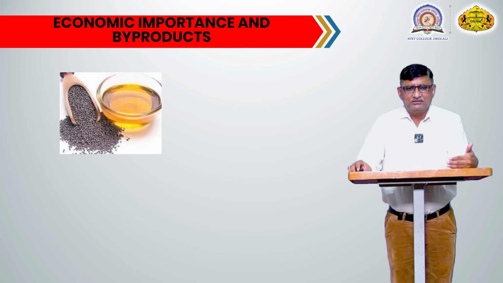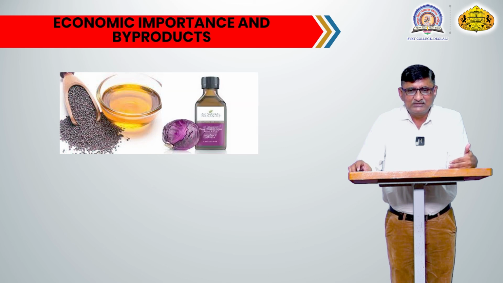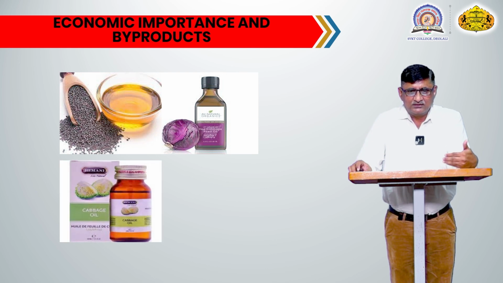You can see the brief economic importance in the form of byproducts. The first image shows the mustard oil that is obtained from Brassica nigra and Brassica campestris. The antioxidant oil is also obtained from the colored cabbage. Then another image shows the cabbage oil.